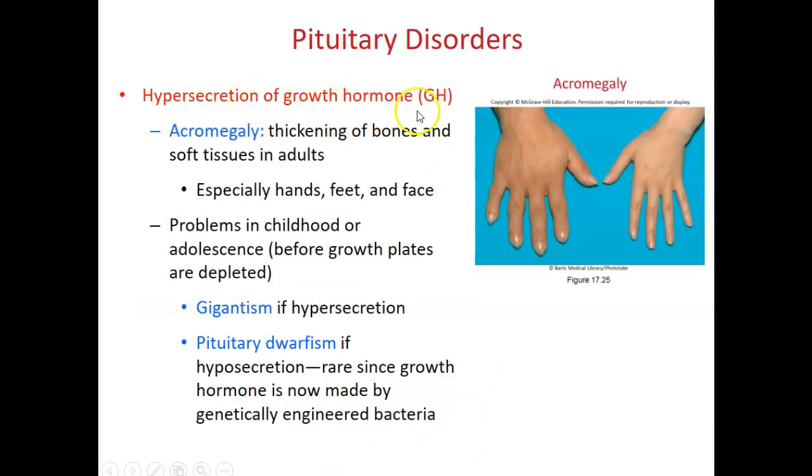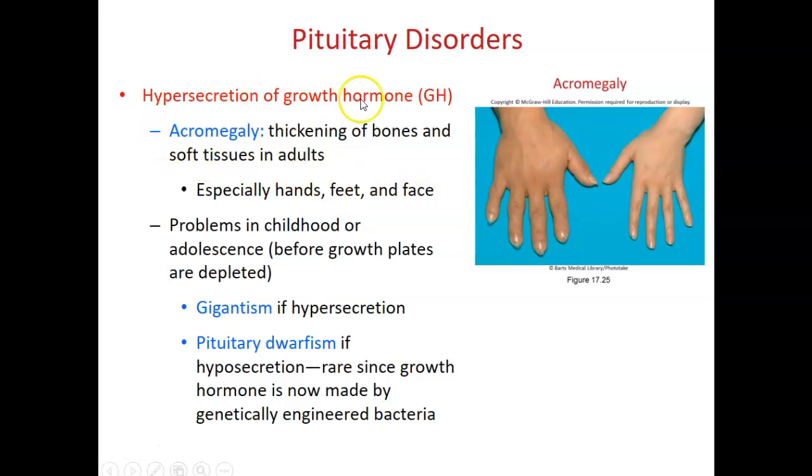Hypersecretion of growth hormone will cause a disease. Acromegaly is a hypersecretion of growth hormone, which leads to thickening of bones and soft tissues in adults. You can compare the size of the hands in patients who have acromegaly to the normal size of